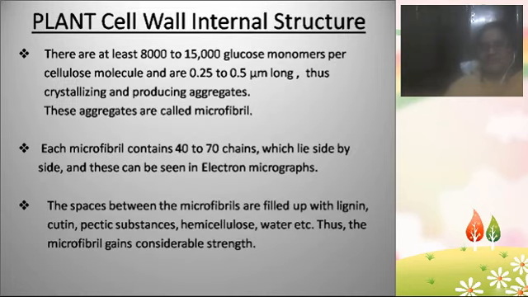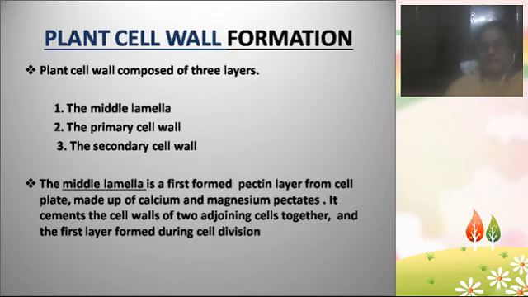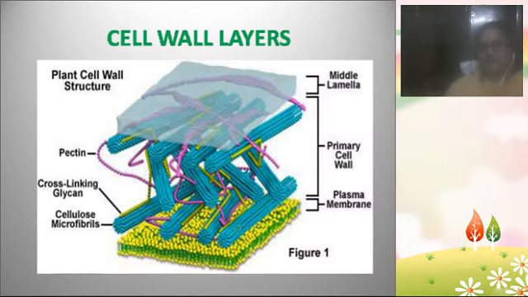Let us move back to the diagram again. Here these are the microfibrils. In the primary cell wall, these microfibrils are arranged either longitudinally or transversely to the long axis. Whereas in the secondary cell wall, the microfibril arrangement is somewhat different.